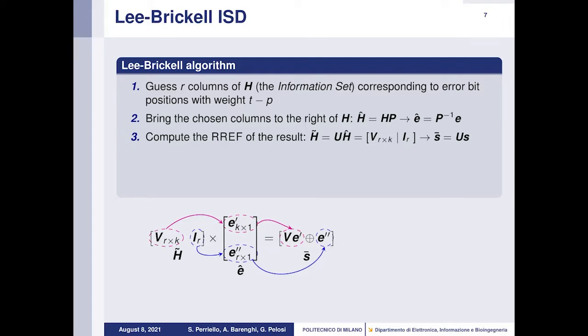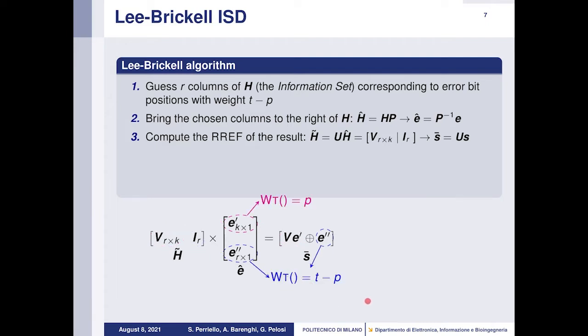With this new configuration, V is multiplied by the top K bits of the error, which we denote by E prime, while the identity matrix is multiplied by the bottom R bits of the new error vector, which we denote by E second. So S bar is obtained through the XOR of V E prime and E second.